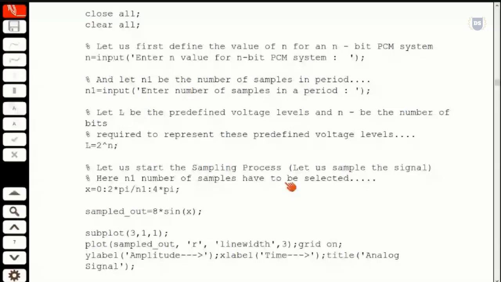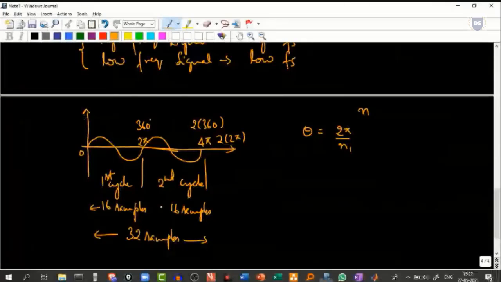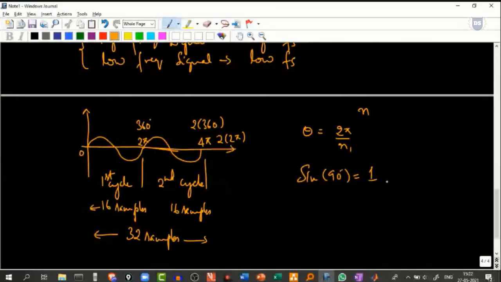And finally, we'll create this waveform, which is given as 8 times the sine, because we are trying to fix the maximum amplitude value as equal to 8. We know that the maximum value that a sine function can take is 1. But if I'm trying to represent this 1 graphically, it will be very, very small.